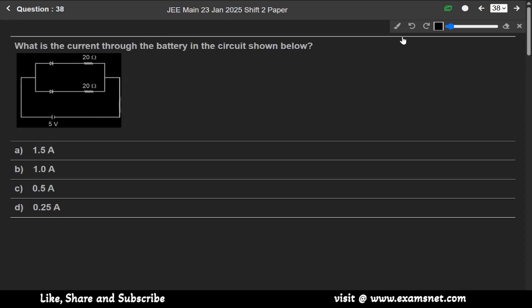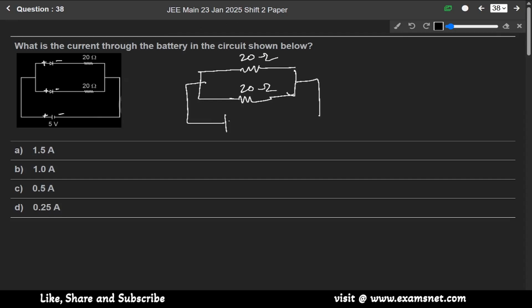Now question 38. What is the current through the battery in the circuit shown below? This is a very simple question of a diode. This is positive, this is negative, so it is an ideal diode, and it will behave like a plain wire. So here it will act like this, 20 ohm, and this will be 5 volt.